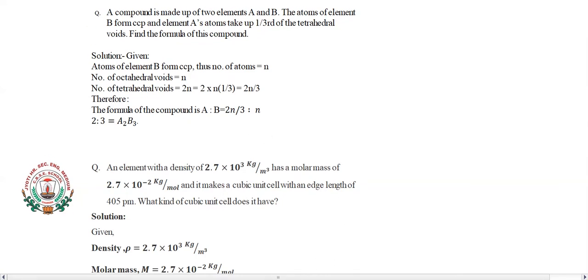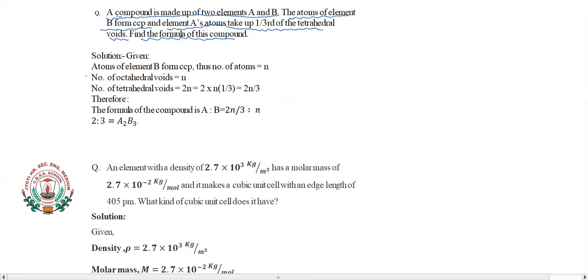In the next question, we are going to discuss a question which is asking: a compound is made up of two elements A and B. The atoms of element B form cubic close packing, and element A atoms take up 1/3 of the tetrahedral voids. So find the formula of this compound. Here we have to find out the formula for this compound, and the following conditions are given.